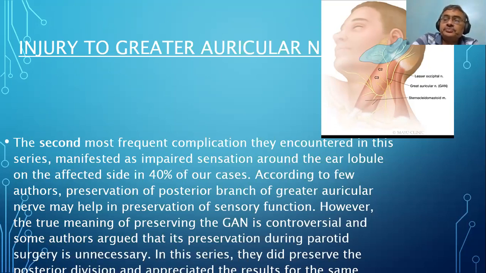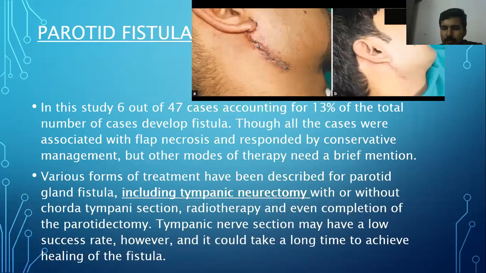Yes, sir. Okay. Next complication is parotid fistula. In this study, 6 out of 47 cases, accounting for 13% of the total number of the cases, developed fistula. Though all the cases were associated with flap necrosis and responded to conservative management, other modes of therapy needed a brief mention. Various forms of treatment have been described for the parotid gland fistula, including tympanic neurectomy with or without chorda tympani section, radiotherapy, and even a completion parotidectomy. Tympanic nerve section may have a low success rate, however, and it could take a long time to achieve healing of the fistula.